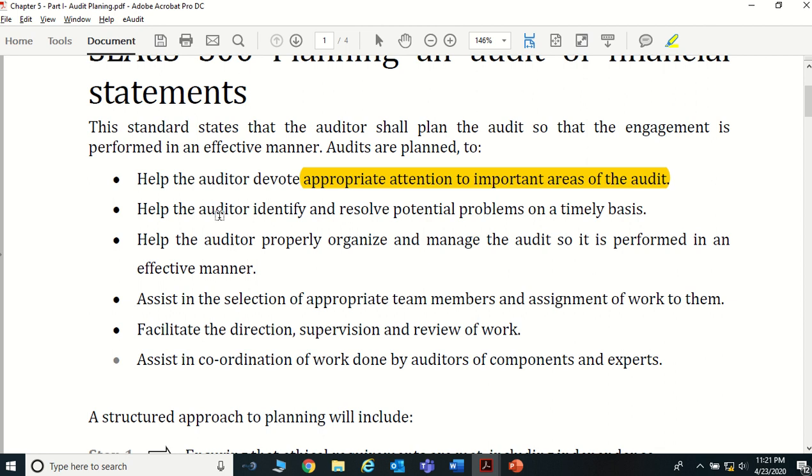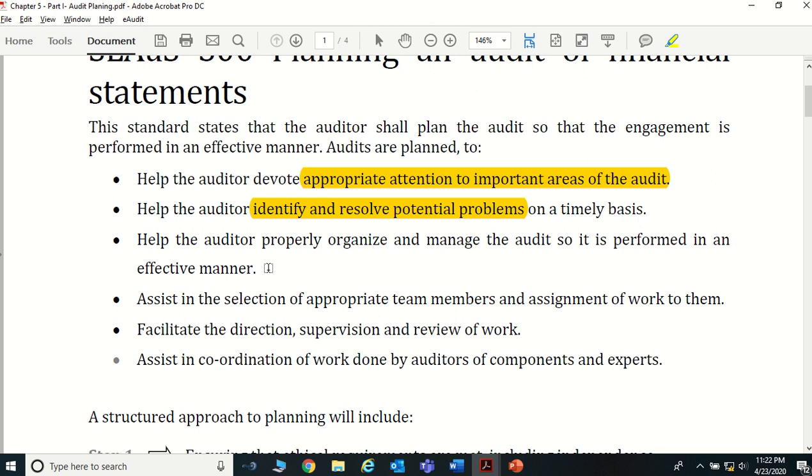Second, auditors identify and resolve potential problems on a timely basis. When he has a particular plan, he should have a plan for how to identify particular areas relating to this audit and what sort of solutions they can adopt to solve those kinds of problems. That is also another advantage of having audit planning. Third, the auditor properly organizes and manages the audit so it is performed in an effective manner.